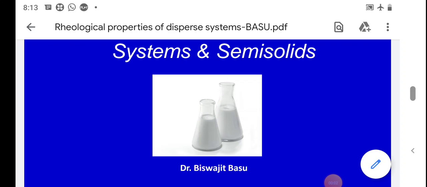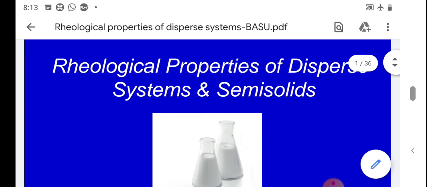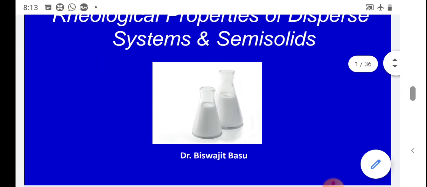Hello students, today we will discuss another important part of the emulsion chapter, that is, rheological properties of different types of dispersion system. Rheological properties of different types of dispersion system, for example colloid, emulsion and suspension.